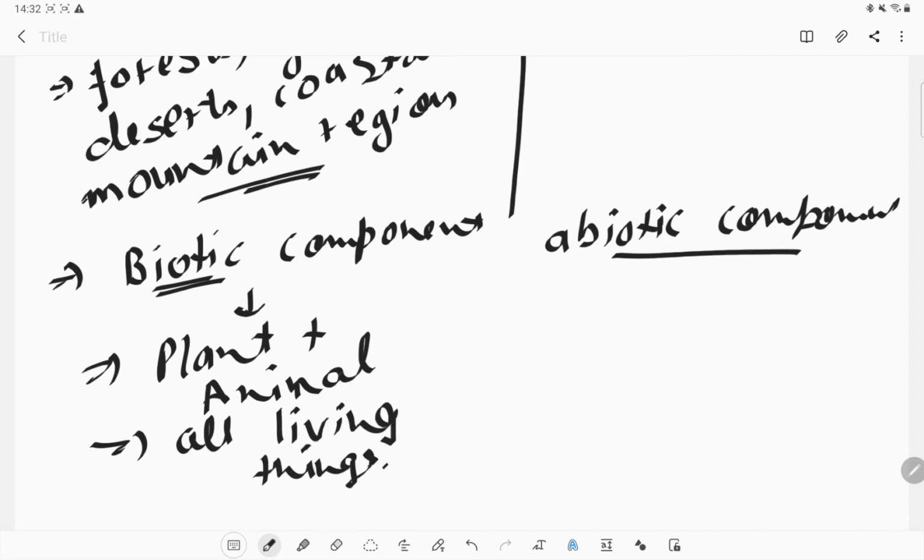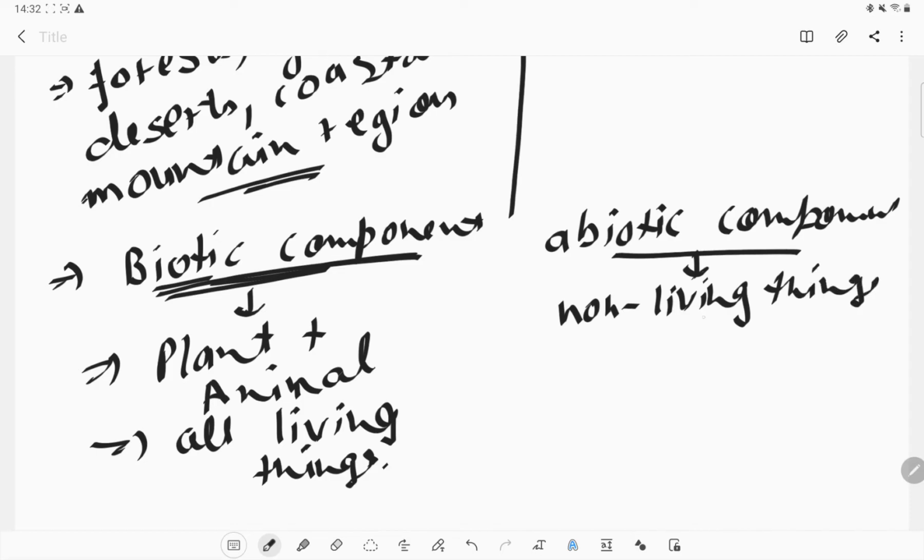The abiotic components are all the non-living things of that habitat, such as rocks, soil, air, water.